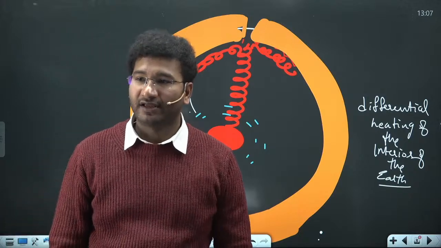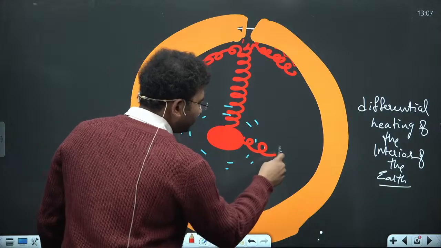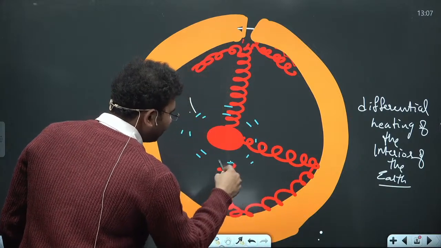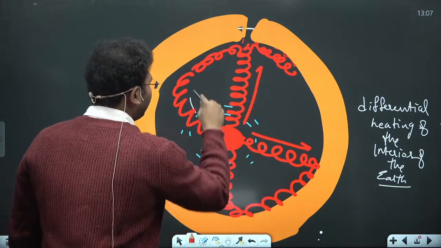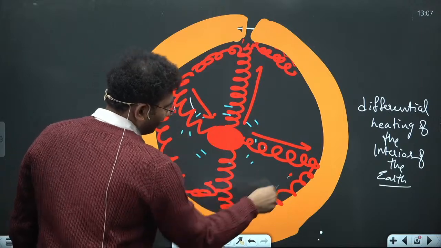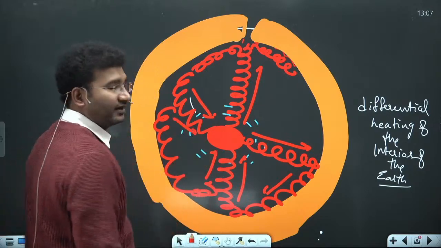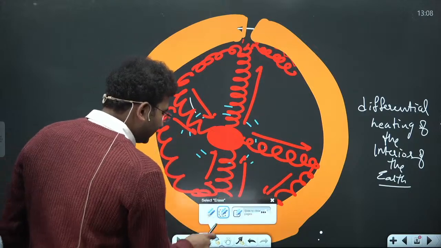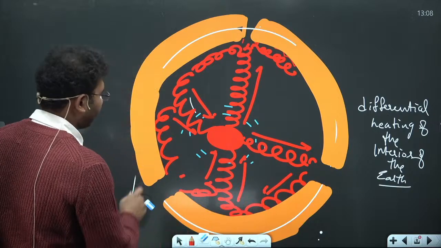Now when there is a breakage, you will understand that this breakage will lead to plate formation. Imagine, there is a lot of such material which is moving upward and it is making cells like this. That means it is rising and then it is sinking here, right? So in this manner you will see that there is material rising and sinking. Similarly, everywhere this type of process is seen, you will get to see the formation of plates.